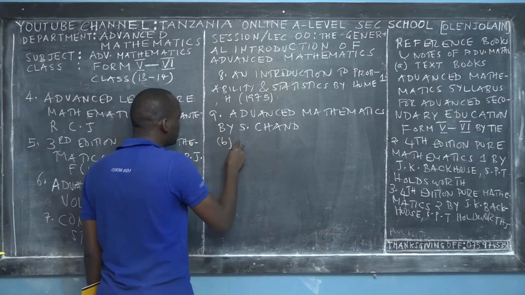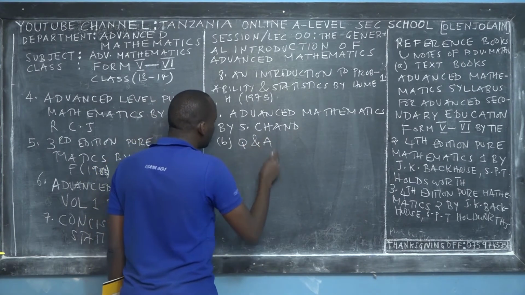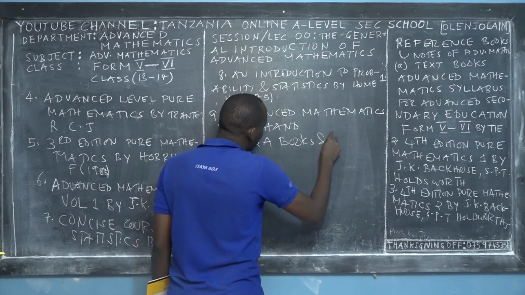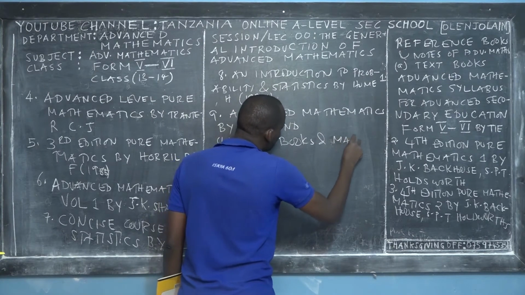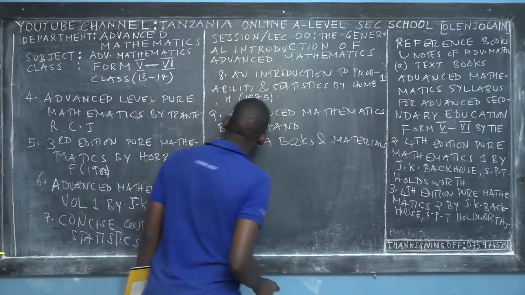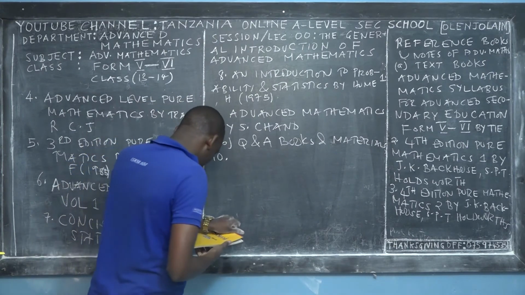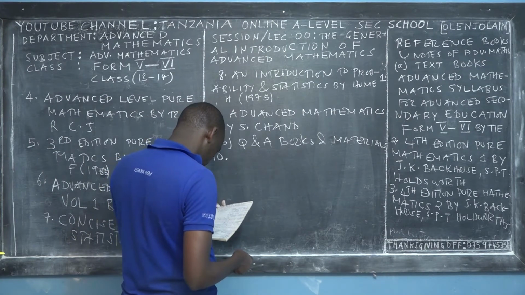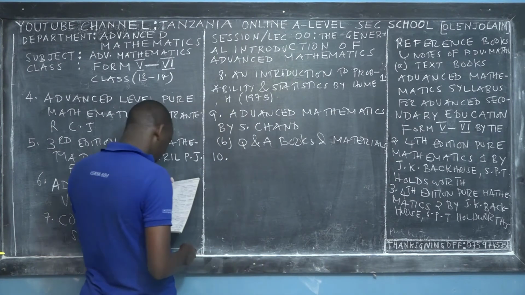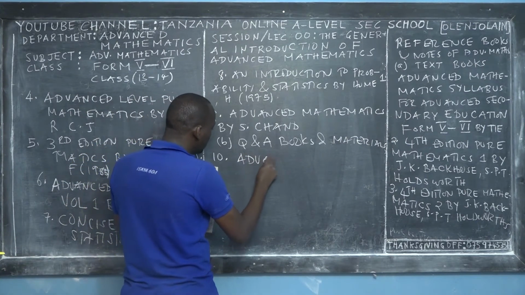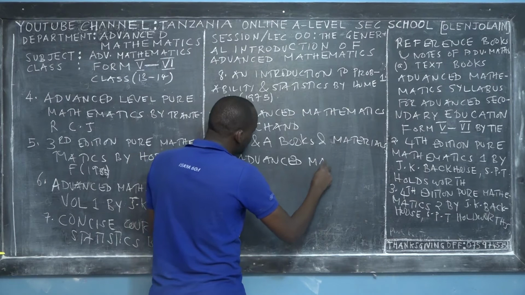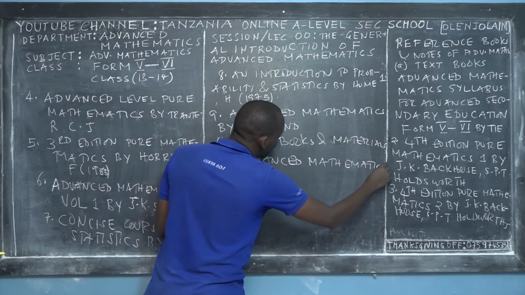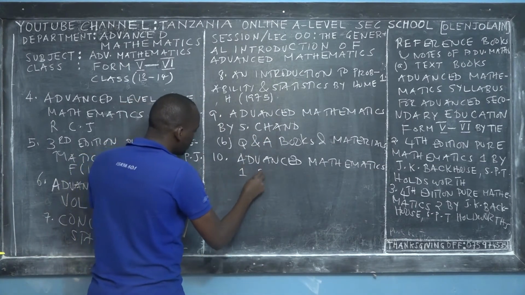So then let us go to the questions. In case you have any question, don't hesitate to ask in the comment section. Question and answers books and materials. The first question and answers book is called Advanced Mathematics 1 Review.